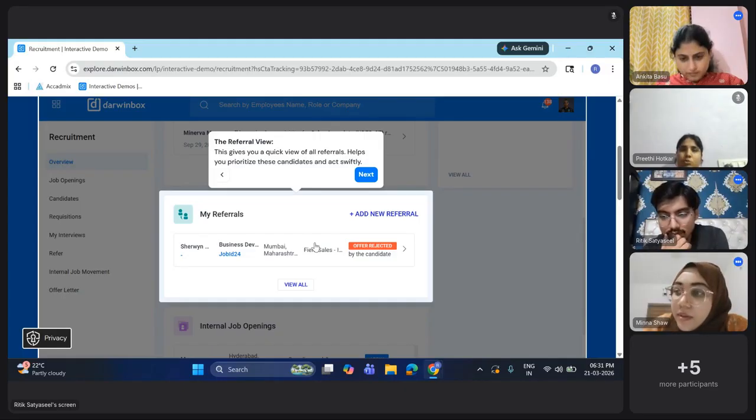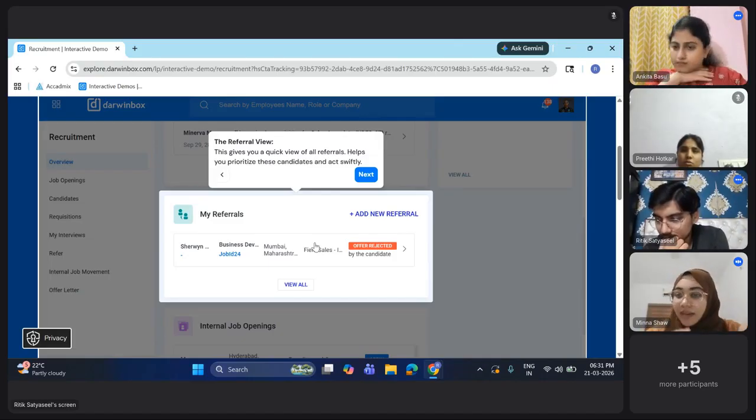Ankita, so when a person knows that there's an opening in their company, from their portal they will go in and add this information, right? I thought referrals are usually done directly and not on this system.